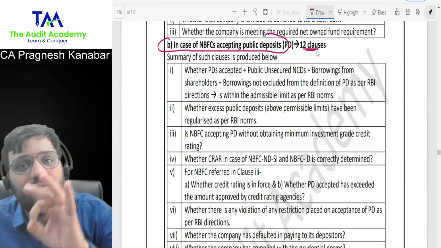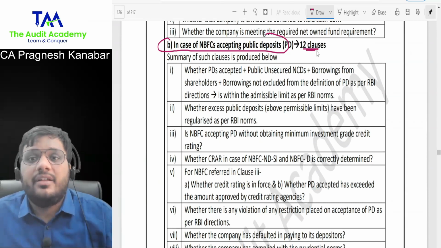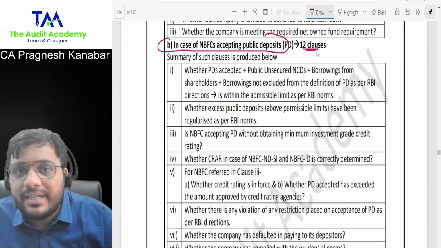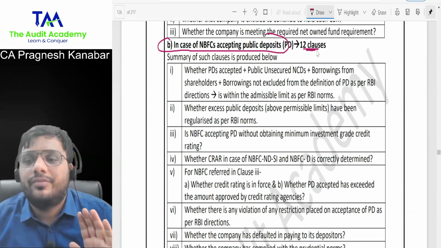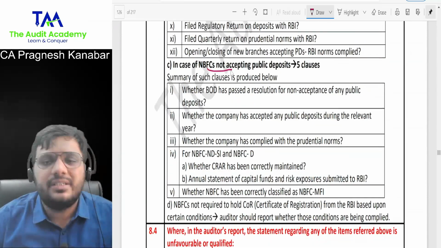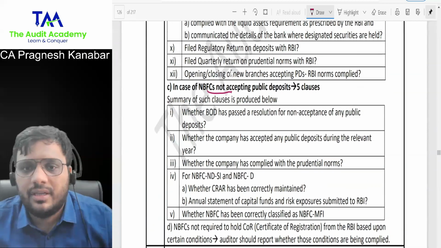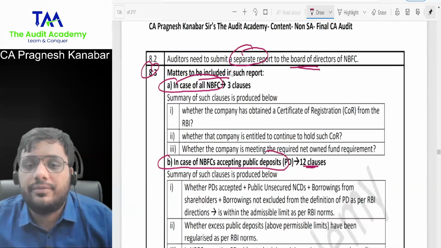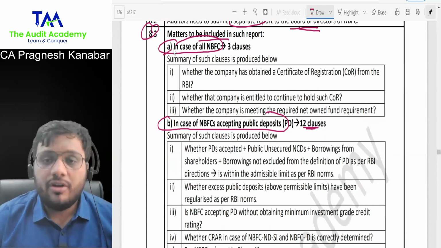Obviously, the highest number of clauses are over here. Why? Because NBFCs which are accepting public deposits will be much more regulated, no? Then for NBFCs not accepting public deposits, there are some points that we need to check. So everyone over here, in case of all NBFCs,